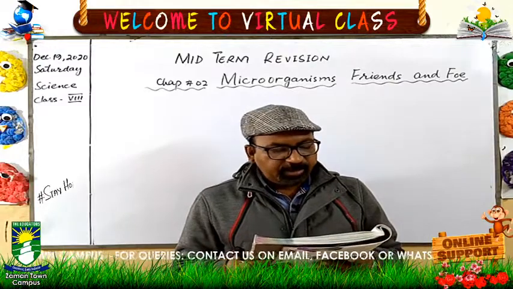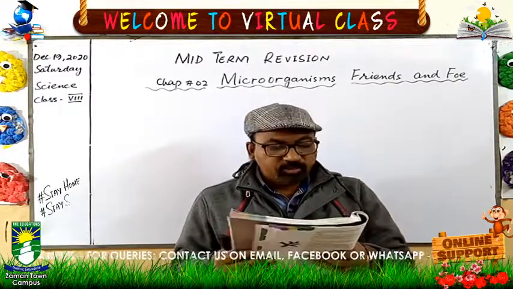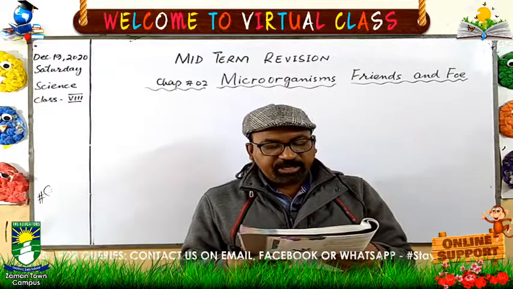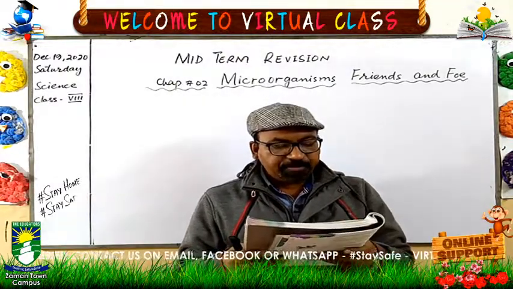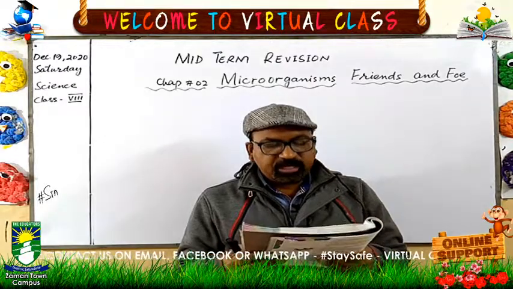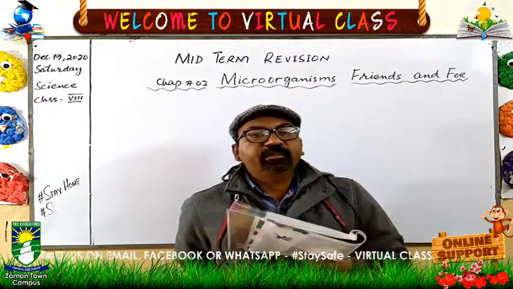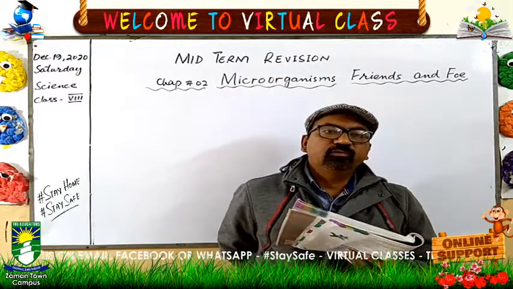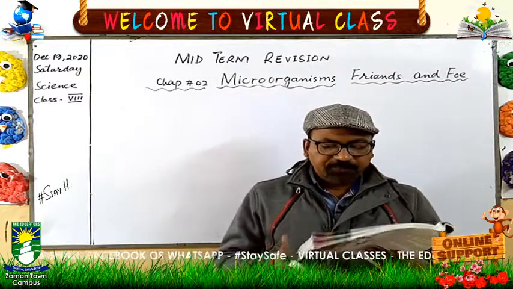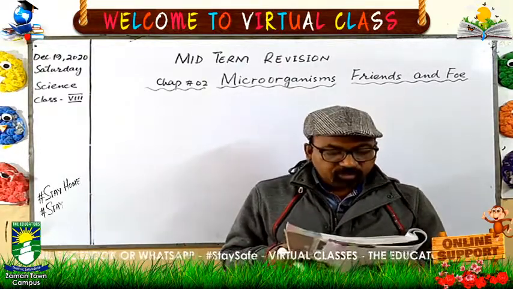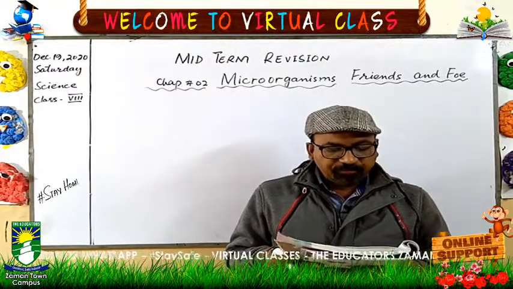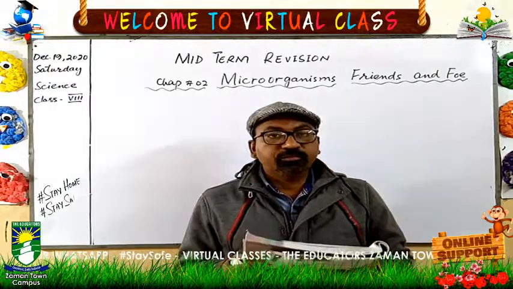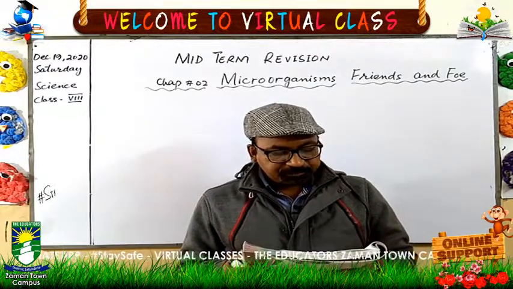And Alexander Fleming made this antibiotic penicillin in 1928. And some of the mushrooms are edible, meaning we use them as food. We can eat mushroom as a food. So this is a great use of mushrooms.